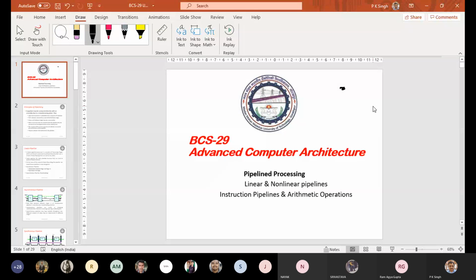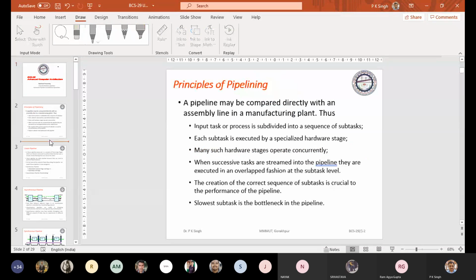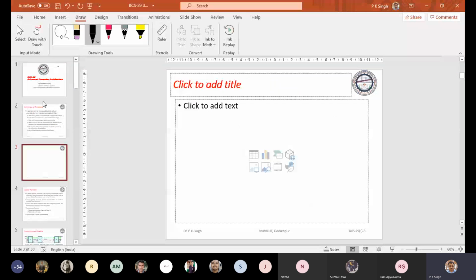So in unit number 2, we'll discuss pipeline processing. So see, in flange classification, you have seen about SISD architecture.